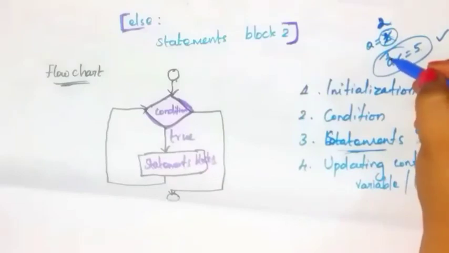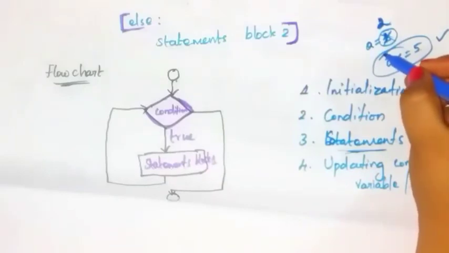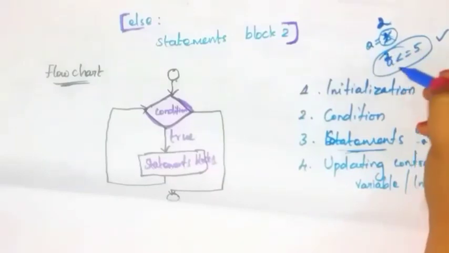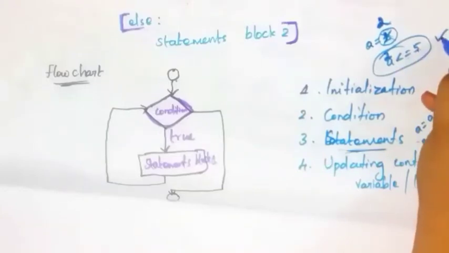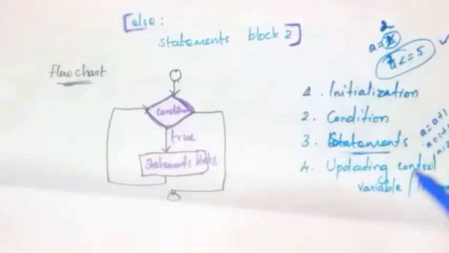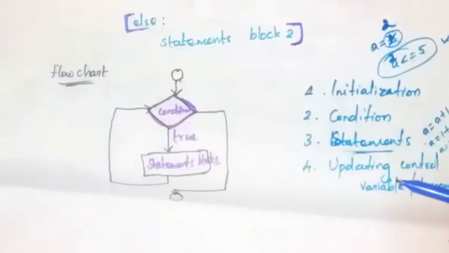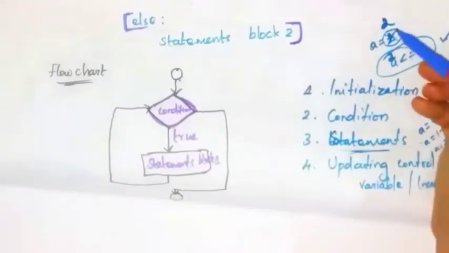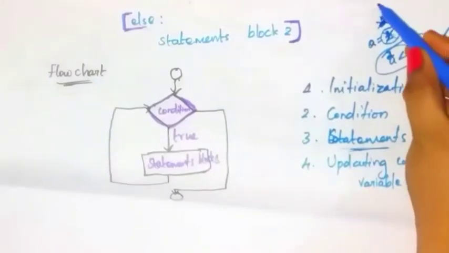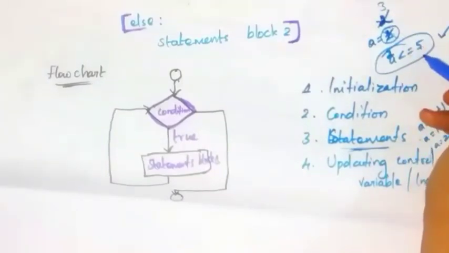So check the condition again, okay. This is 2. 2 is less than or equal to 5. Is this true or false? True. This is true. So execute these statements. Next, again update the value of the variable. This value becomes 3. Okay, 3. And execute until this condition becomes false.